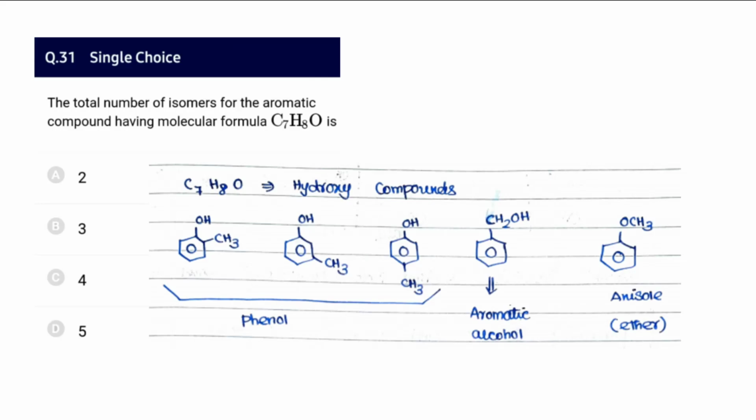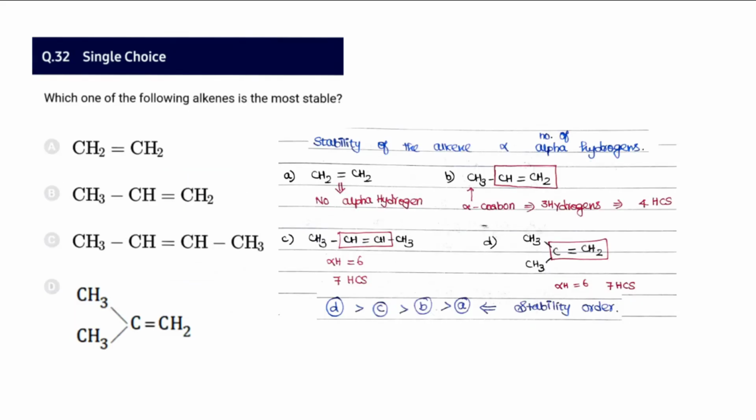And 31, the total number of isomers for the aromatic compound C7H8O, and it is a very important one. It may be a phenol, or it can be an aromatic alcohol, or it can be an ether. For phenol, we may say 3 derivatives: ortho, meta, para. Then aromatic alcohol, and then ether, which is called anisole. So altogether 3 plus 2, 5 is the answer. So 31, D appears to be the answer. 32, which of the alkenes is the most stable alkene?